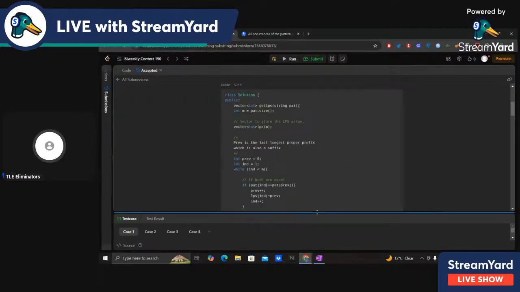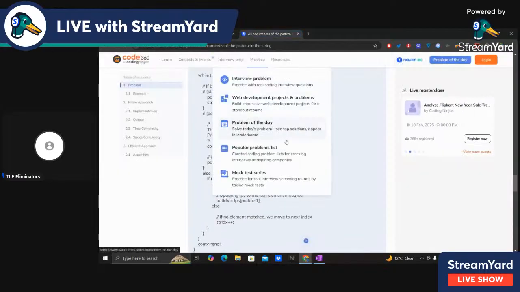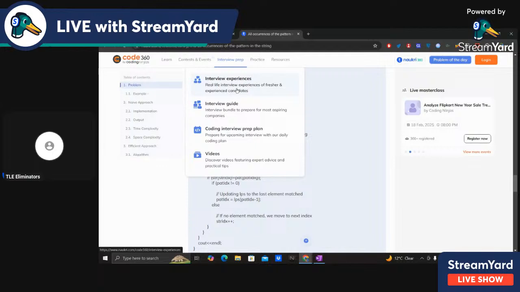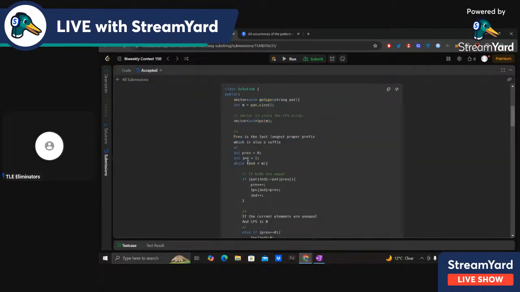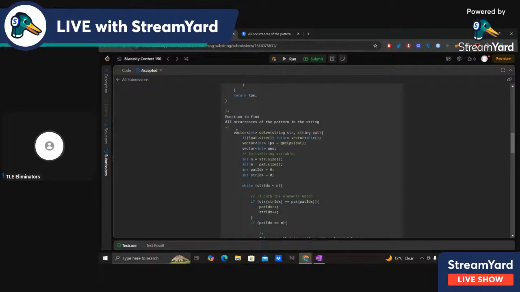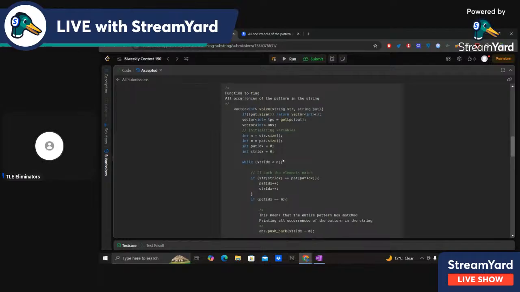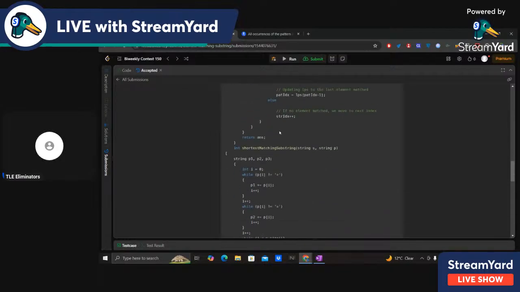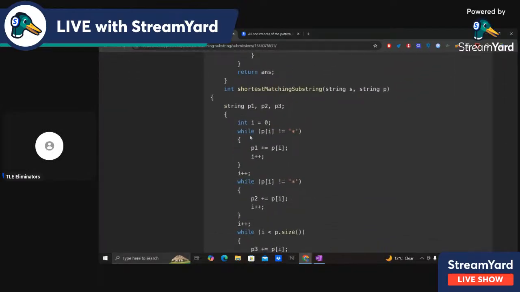So this is the code, and the first two functions are the template. I just copied from here, that they give us the occurrences. This function actually returns all the occurrences of the string pattern in the string str. Okay, so I'm using this function, and the code starts from here.